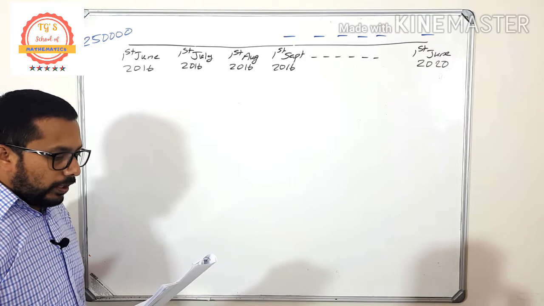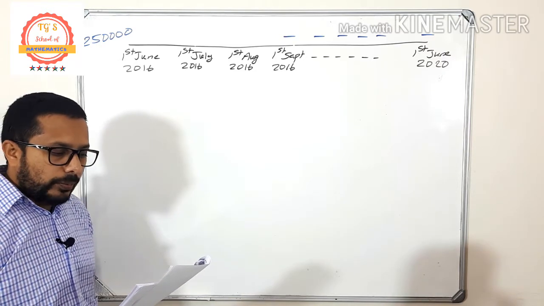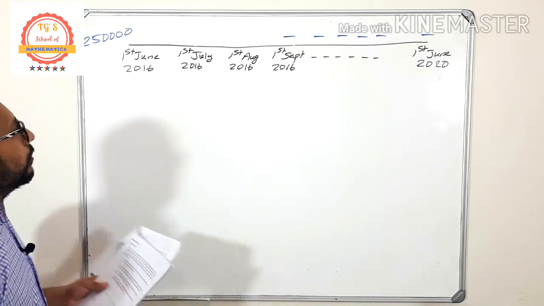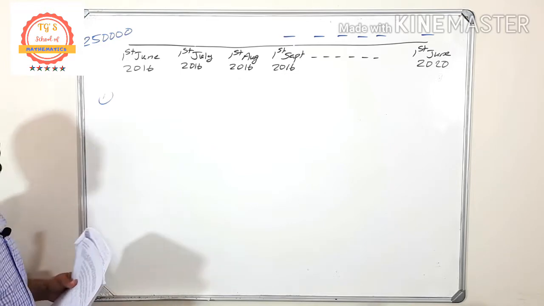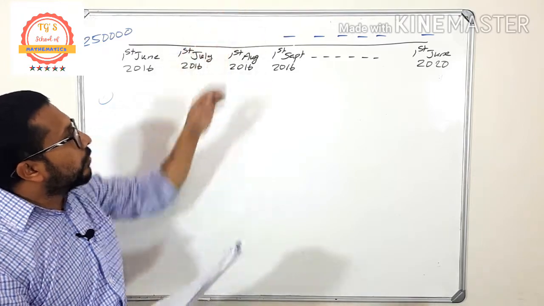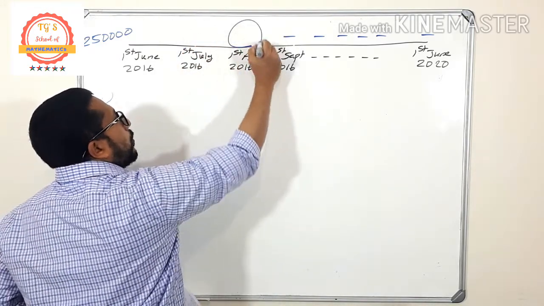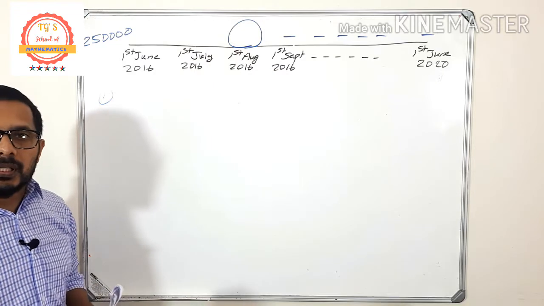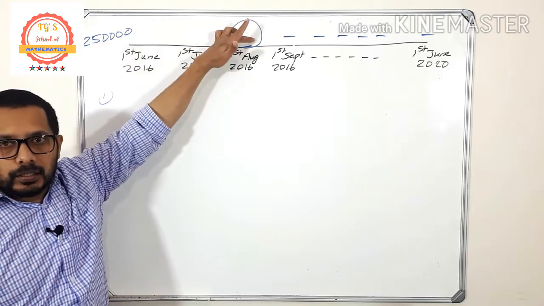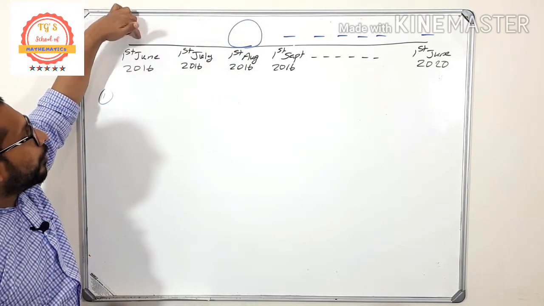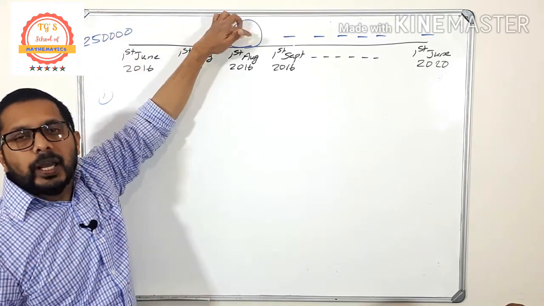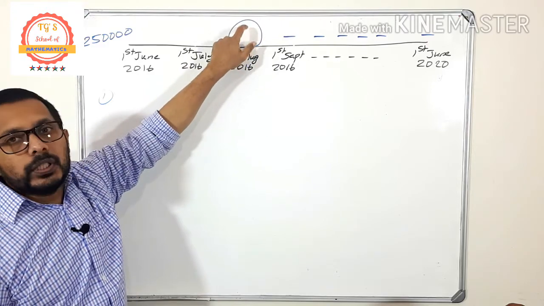First, question 7.1. Calculate the amount Tabiso owed the bank on 1st August 2016. So the first question is, what is the amount that Tabiso owed the bank on 1st August? So you have to find what is the amount that she is owing on 1st August. 1st August means after she borrowed the money, how many months? 2 months. Am I right? This is the first month, this is the second month. And you have to find what is the amount here.